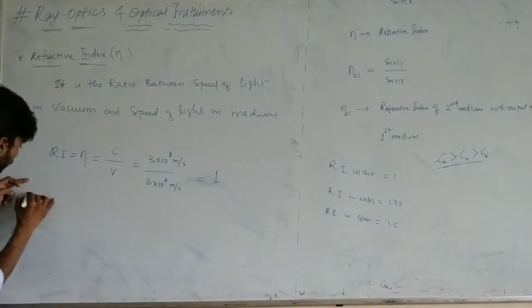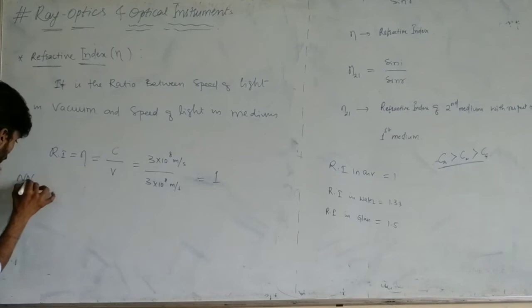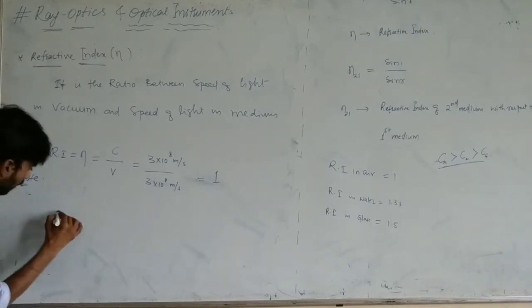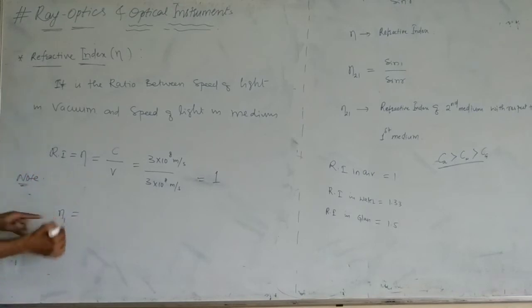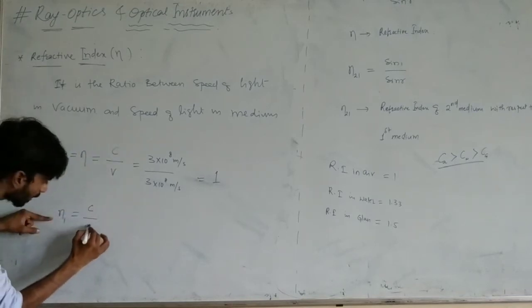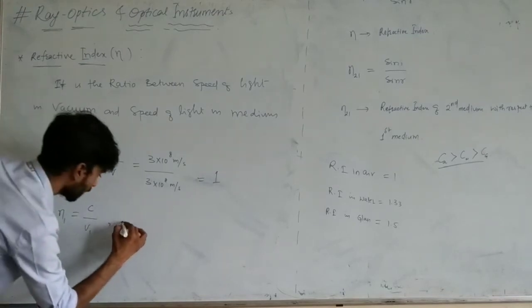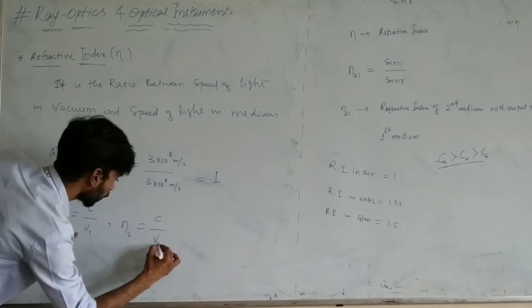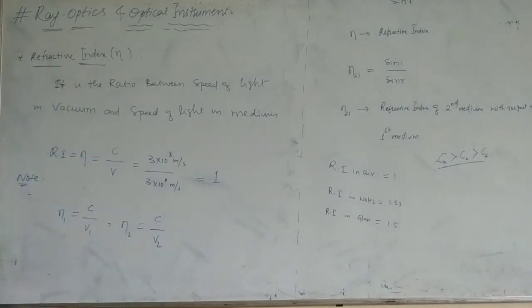So the next point is a note. Write it down as a note. The note is: if n1 is equal to c, a constant value, divided by v1, comma, n2 is equal to c divided by v2. This point you have to write.